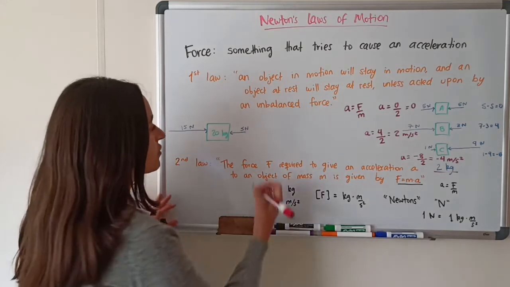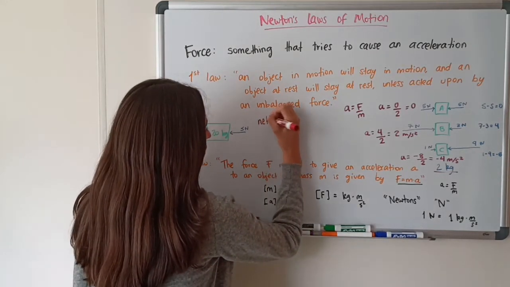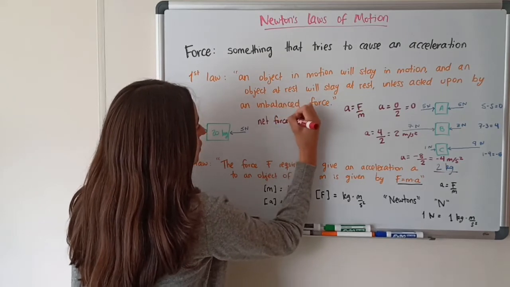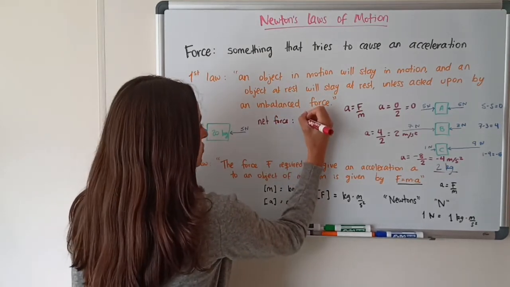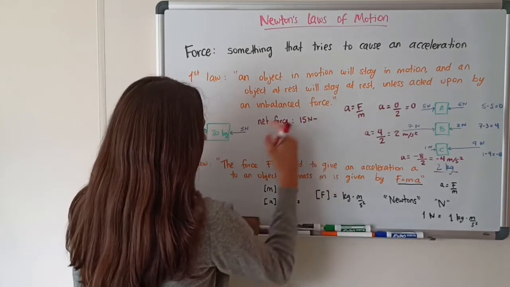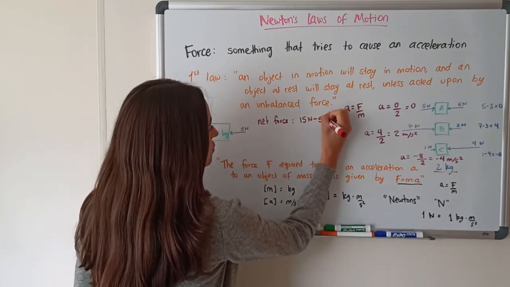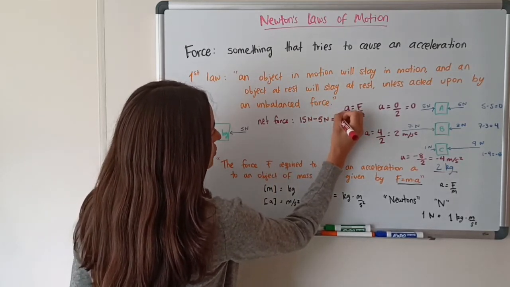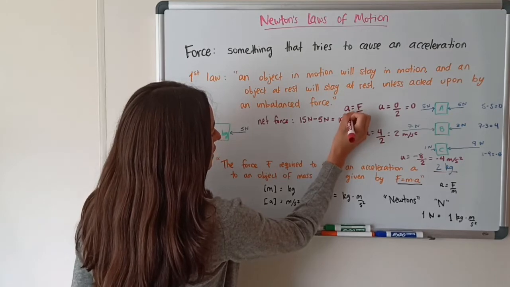So the first thing we have to figure out is the net force. So again, for the net force, we subtract forces to the right, which are 15 newtons, minus forces to the left, which are 5 newtons, and we get a resultant force of 15 minus 5, 10 newtons.